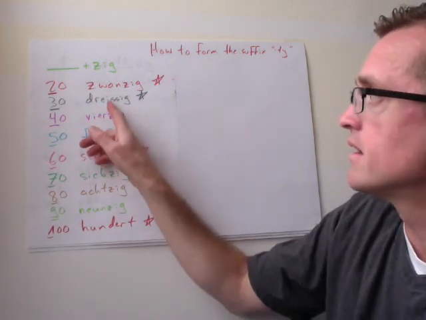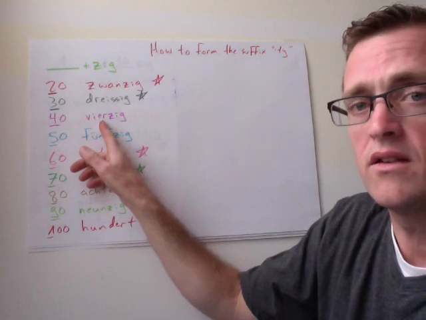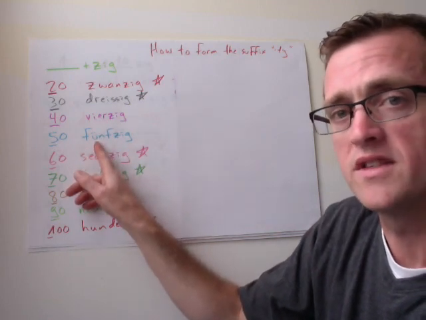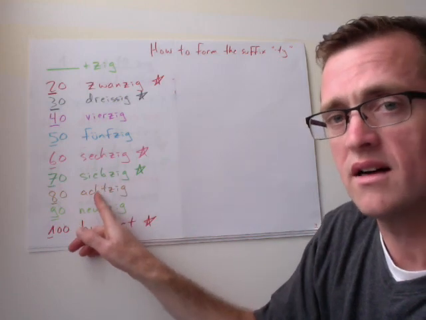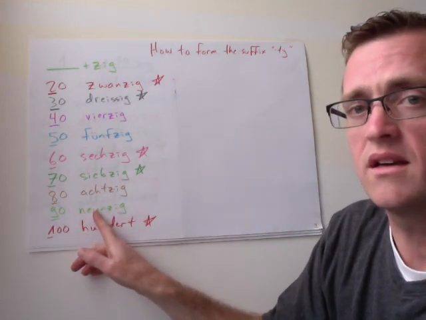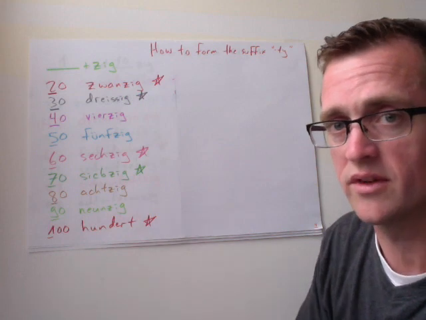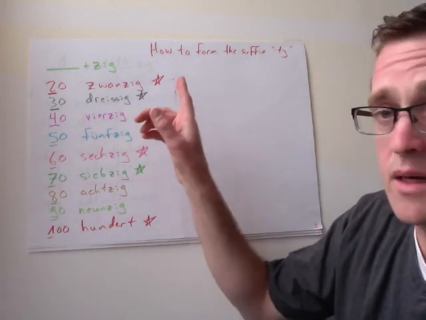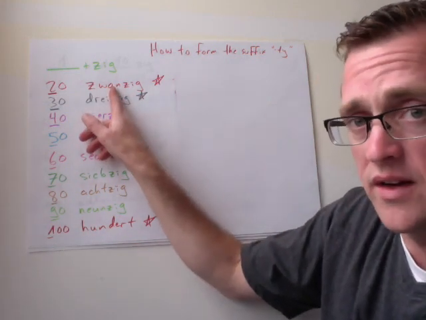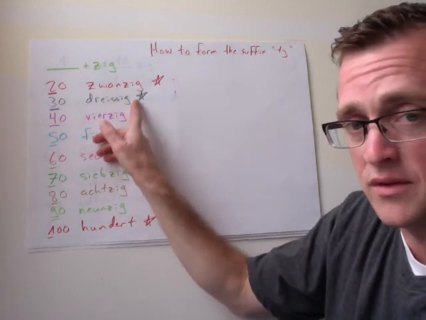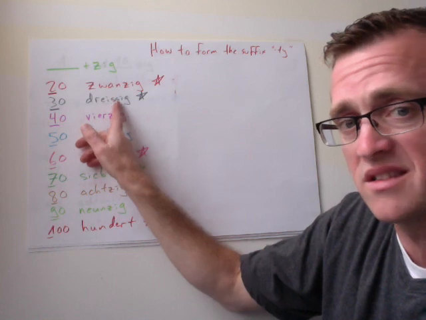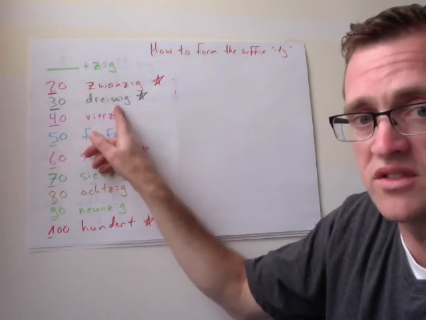20, 30, 40, 50, 60, 70, 80, 90, and then the number 100, which is very similar to English. Again, our exceptions here. We're not going to say zwei, we're going to say zwanzig for 20. We're going to say dreißig for 30. It sounds the same, except this one is spelled with a double S instead of a Z. No idea why. That's just the case.